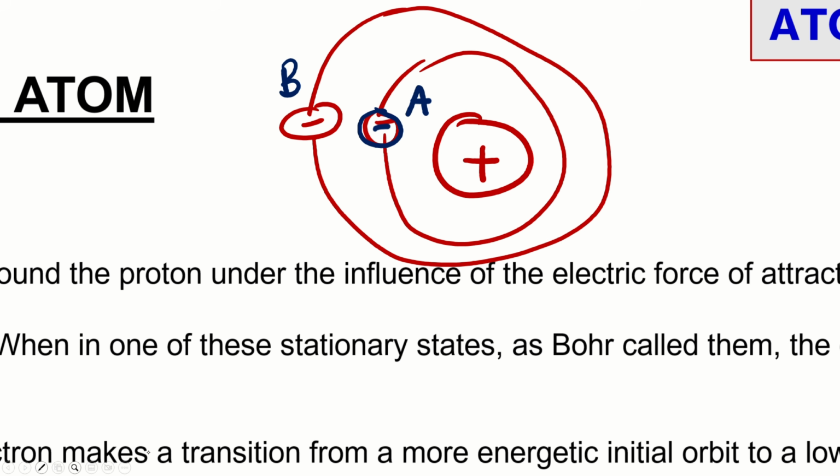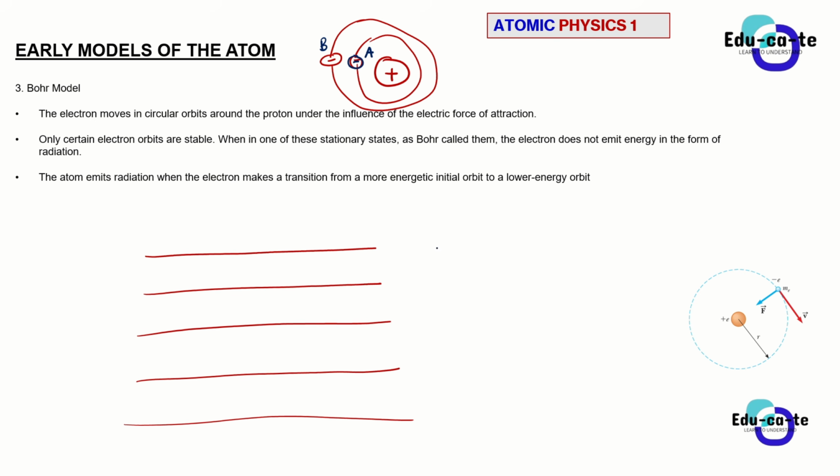So now to explain this thing of atomic radiation, we're just going to use these lines and say that the first energy level, we're going to call it n equals 1. The second one is n equals 2. The third one, 3. The fourth one, 4, and so forth. I'm just representing these energy states using lines so that you can see.